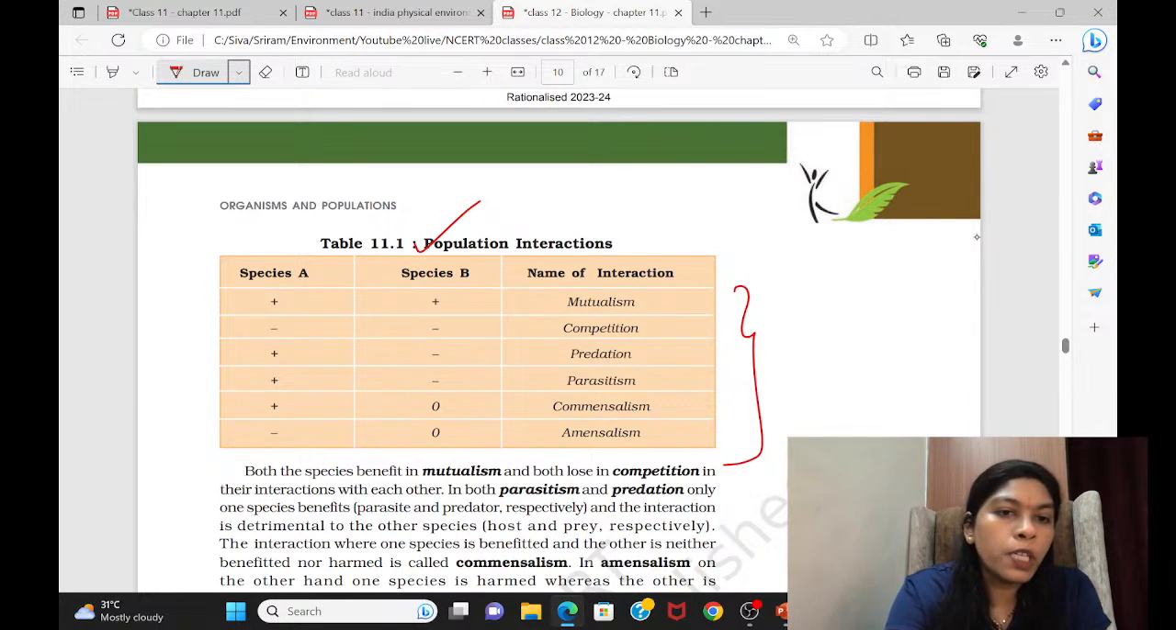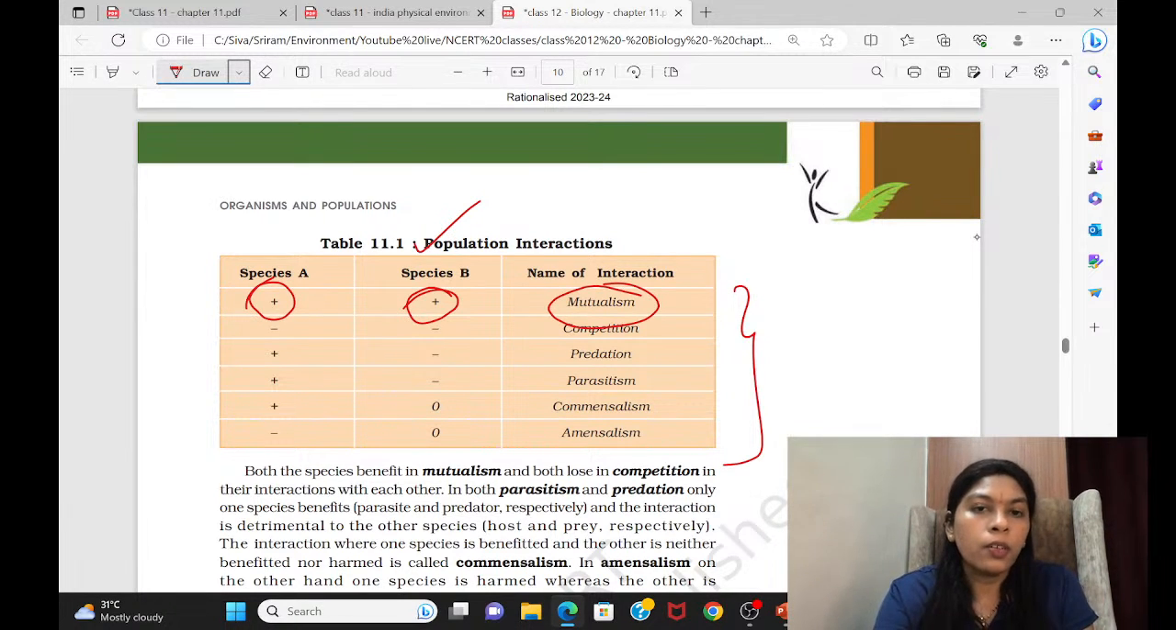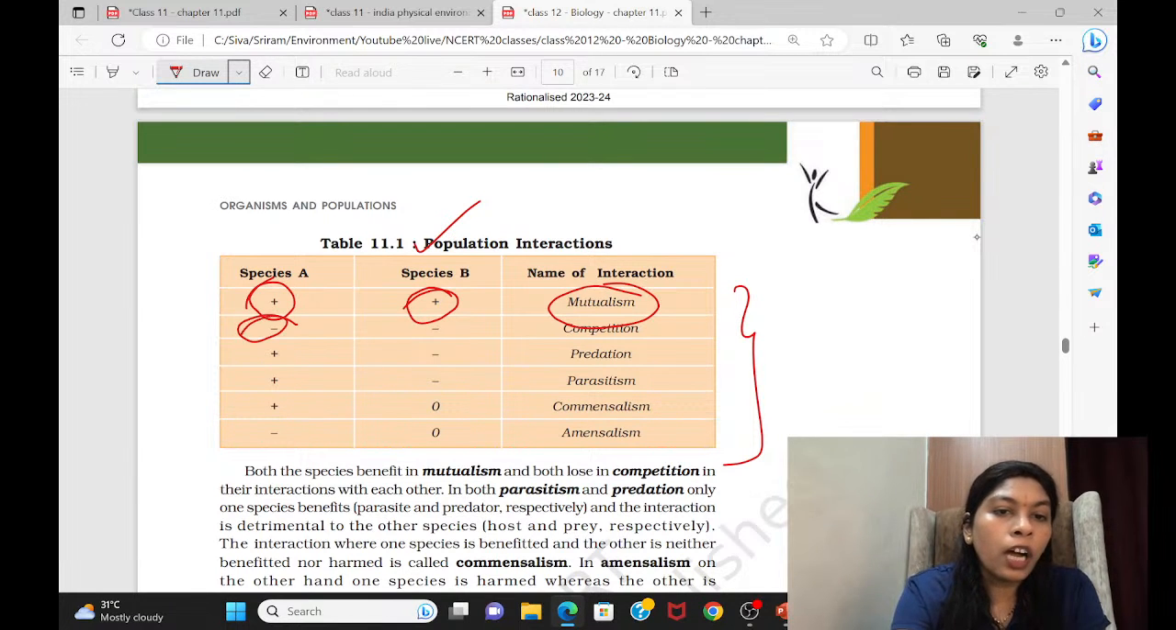So when two species are interacting and they have benefit for each other, species A taking benefit from species B and species B taking benefit from species A, then we call that mutualism. Apart from this, there are a lot of interactions going on between organisms, but these are very important. If both are harming each other, we call that competition.